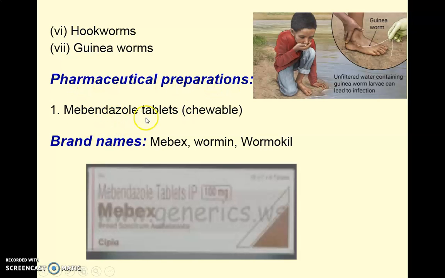Pharmaceutical formulations include the mebendazole tablet, mostly available as a chewable tablet. The brand names include Mebex, Warmin, and Wormokill. You can see Mebex as one of the brands for mebendazole: Mebex, Warmin, and Wormokill.